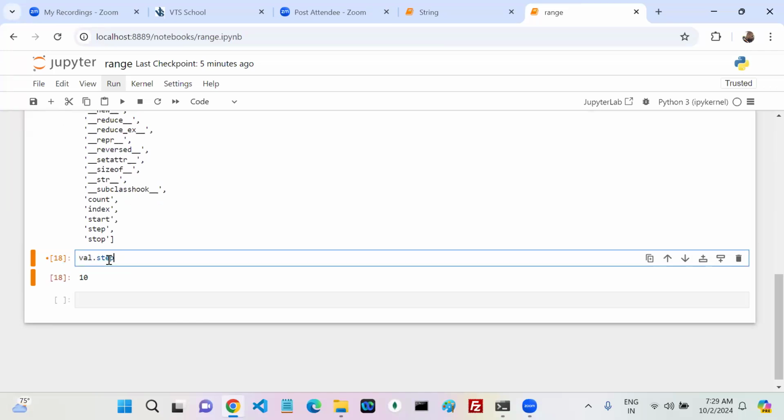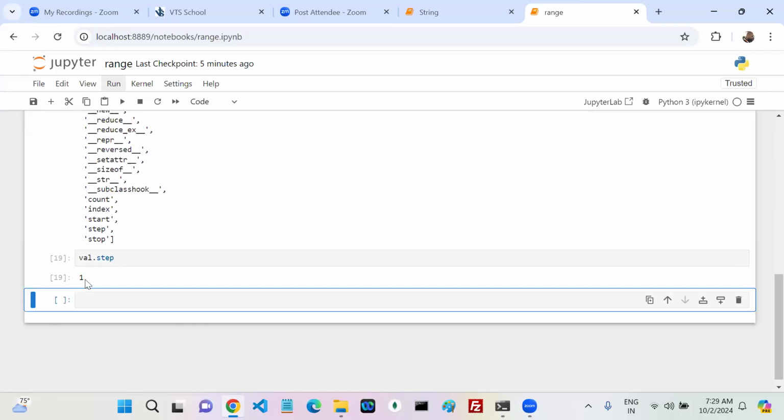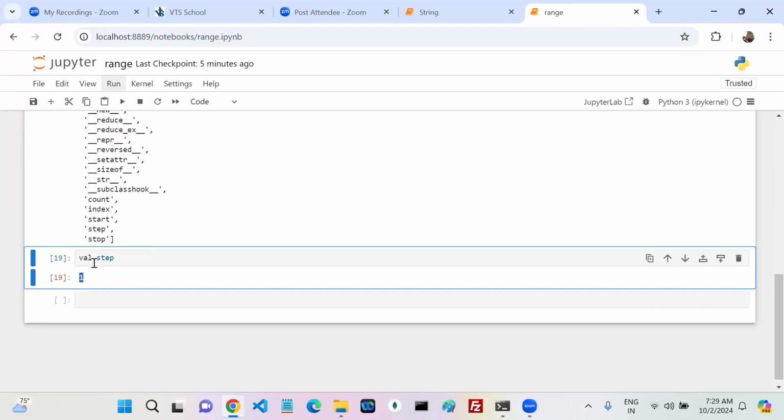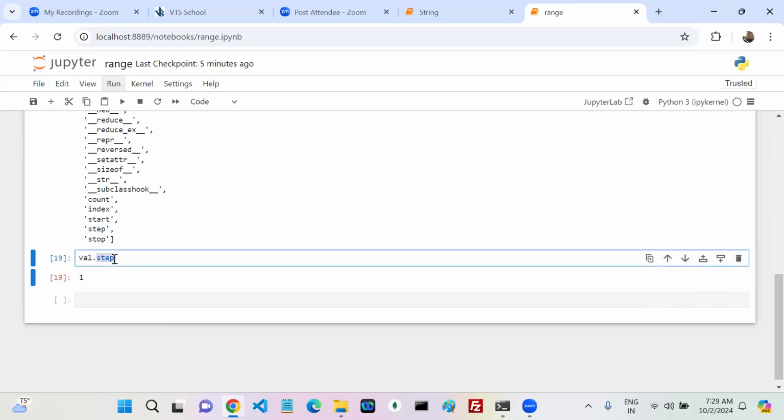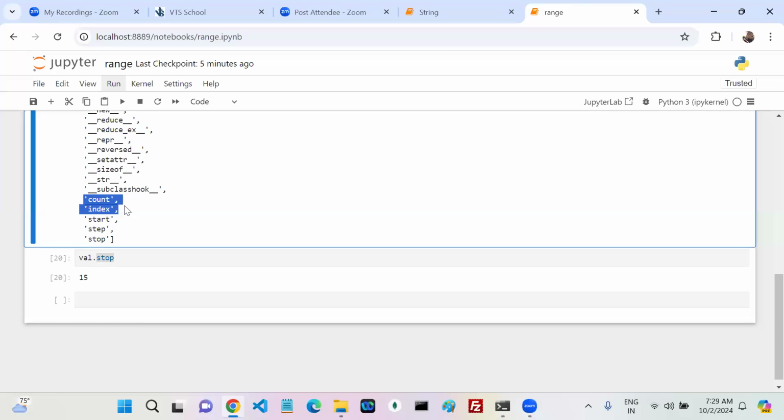The next one is step. Is it a variable or a method? It is a variable. By default, step is 1. The stop, is it a variable or a method? It is a variable. So my range class has 2 methods, count and index, and 3 variables: start, stop and step. Understood everyone?